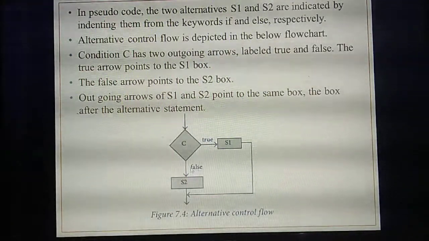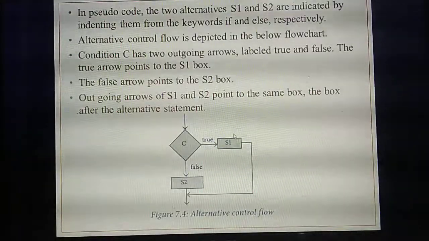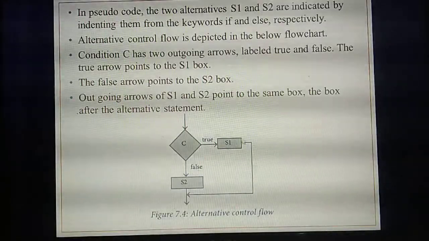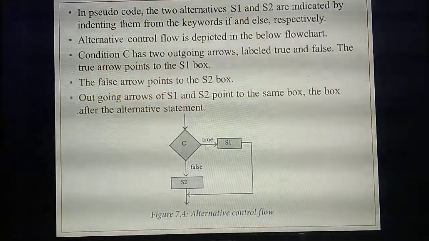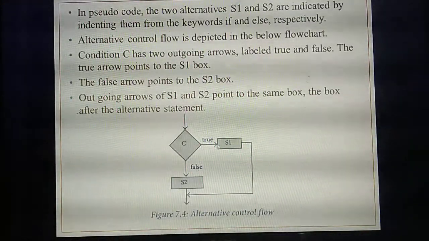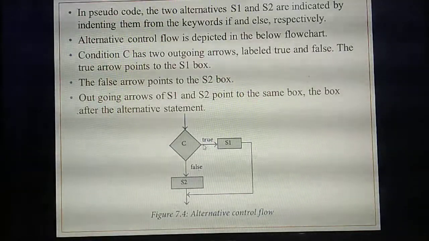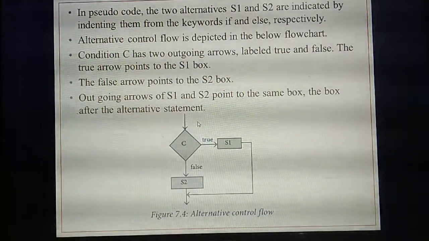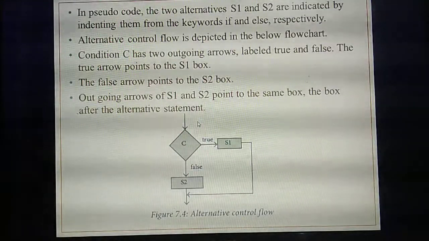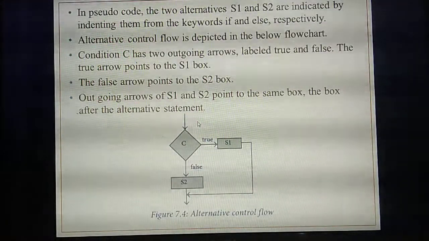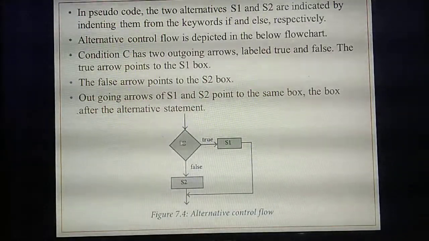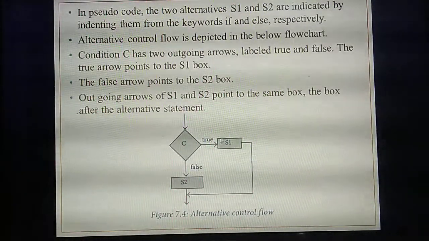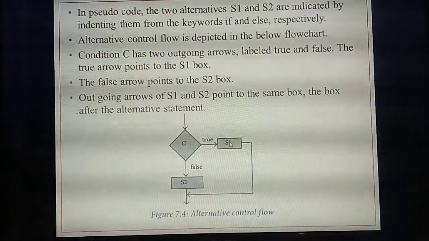If the condition is true, the first statement will execute. That means S1. Understand? If the given condition is true, see the arrow mark. This is all very, very important. This is all basic things. The same thing you are going to study in programming language also. Please listen carefully. The concept is the same. You are giving some condition, and if that condition is true, this statement will execute.